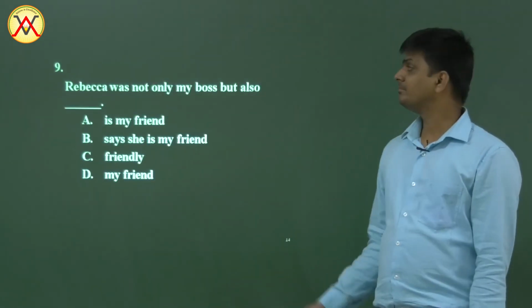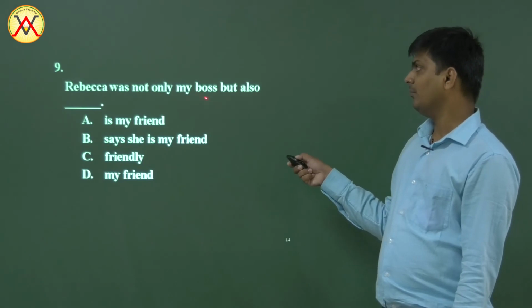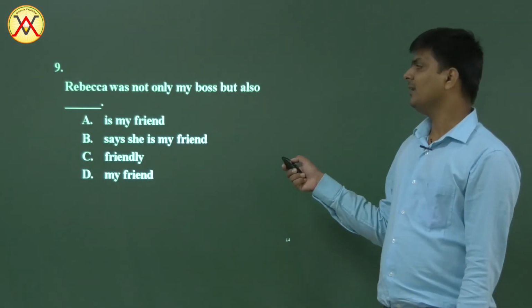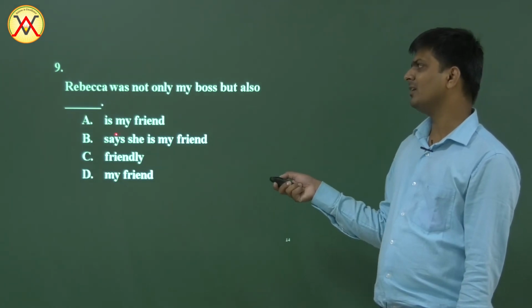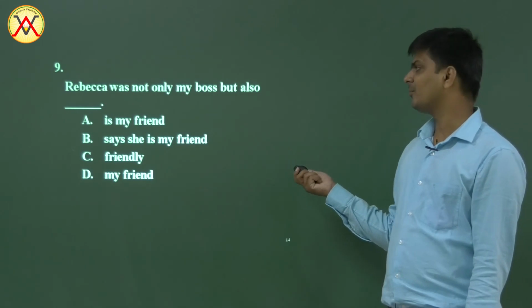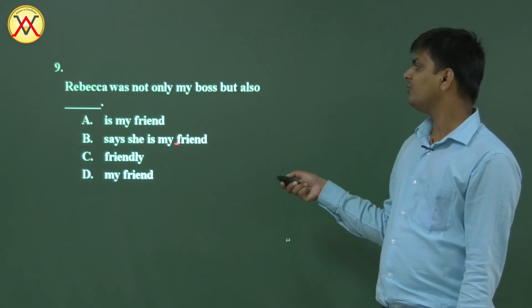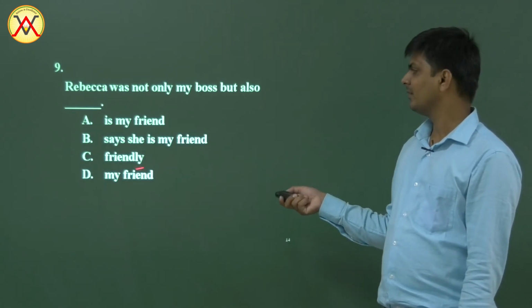Question number 9. Rebecca was not only my boss but also, well, my boss. Possessive and then noun. Is my friend? Well, it doesn't make sense. It's violating the consistency of the tense also. Here it is past tense, here it is present tense. Not possible anyway. Says she is my friend. Well, it's past tense, present tense. Anyway, not possible. Friendly.